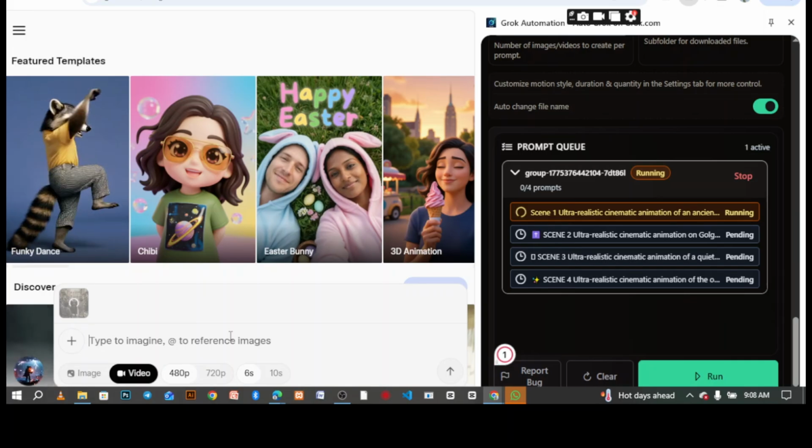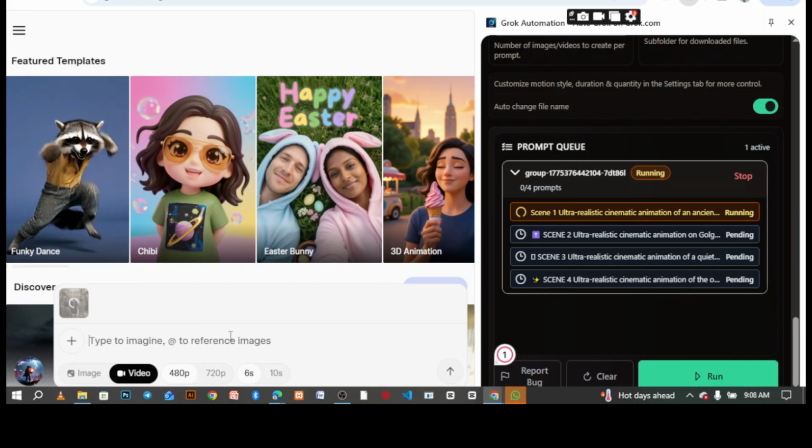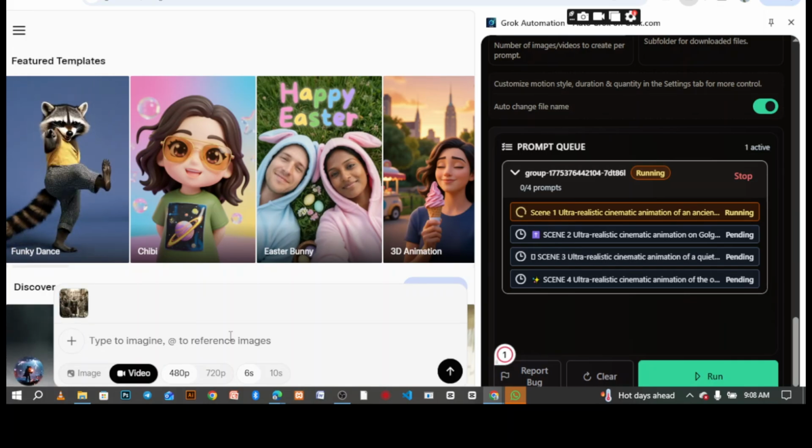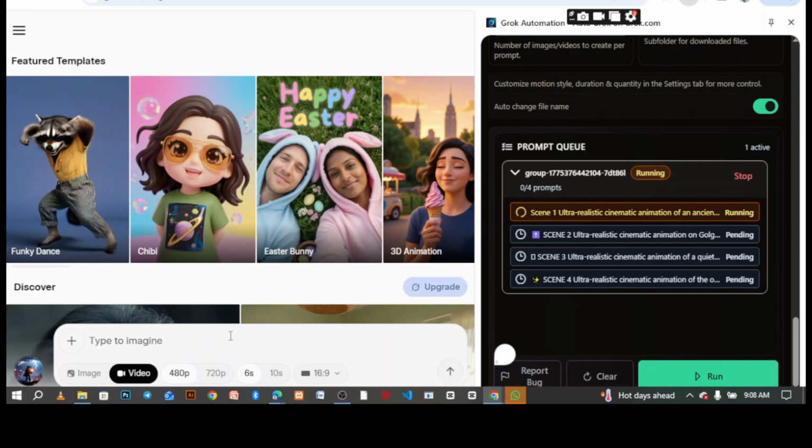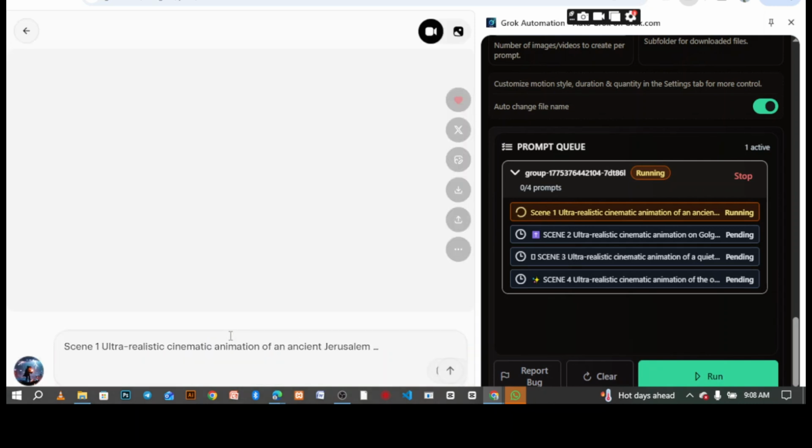I am not doing anything, of course. I'm not doing anything. Look, it's generating on its own. I'm not touching anything. So we are going to wait for it to generate and it will show you the